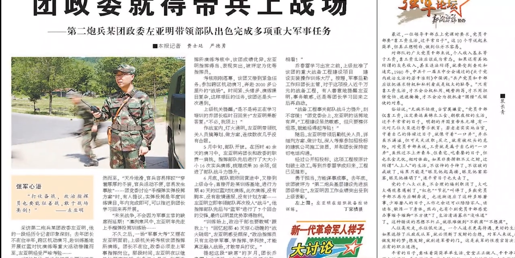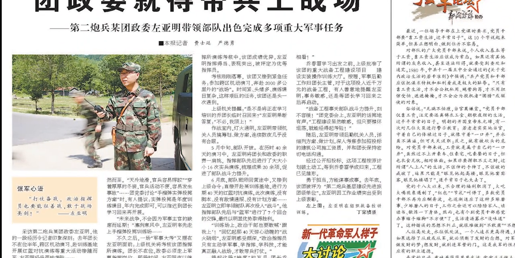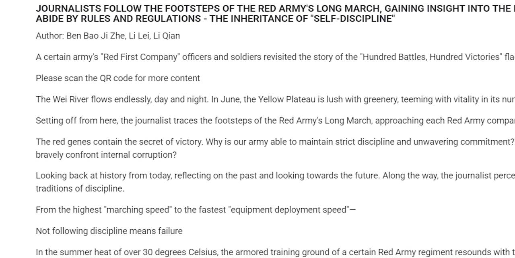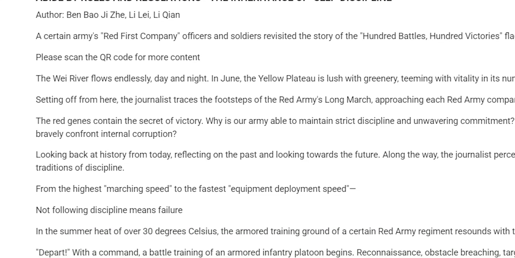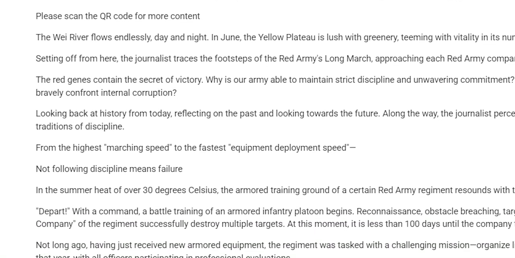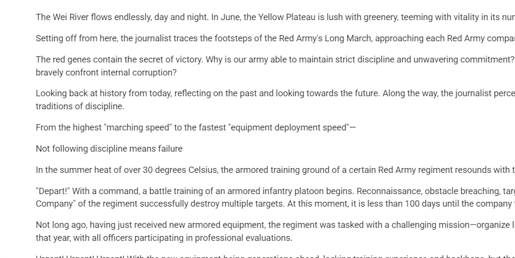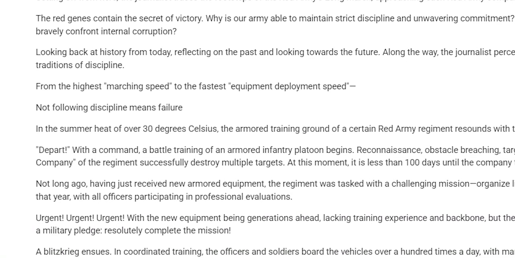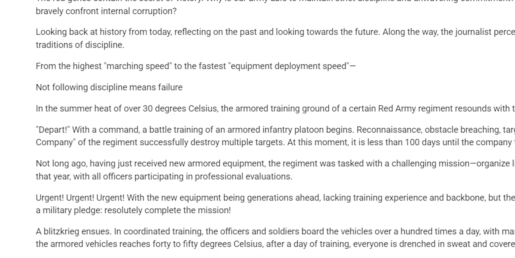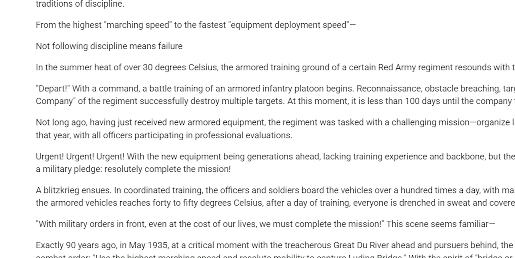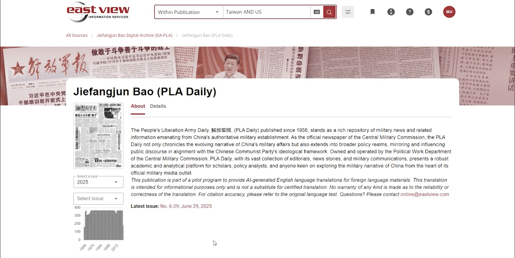Now, here's the big shift. Until recently, the archive was available only in Chinese. But with English Reader, you can now search and read the entire collection in English. It's powered by AI translation, so even if you don't know a word of Chinese, you can still work with this archive, quickly and easily. What used to be hard to access, even for specialists, is now open to anyone, anywhere, with just a few clicks. Let's see how it works.